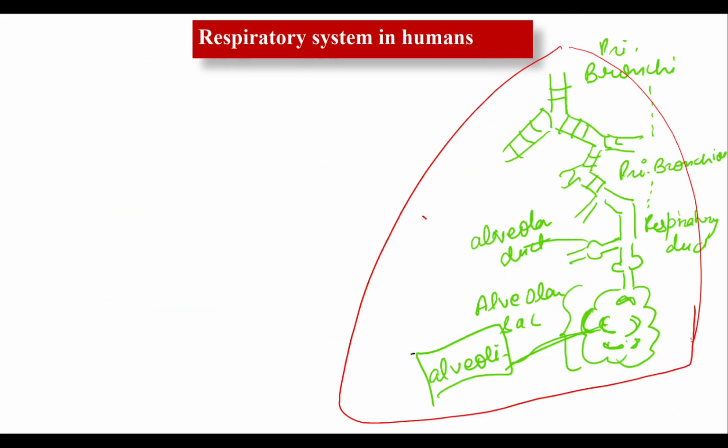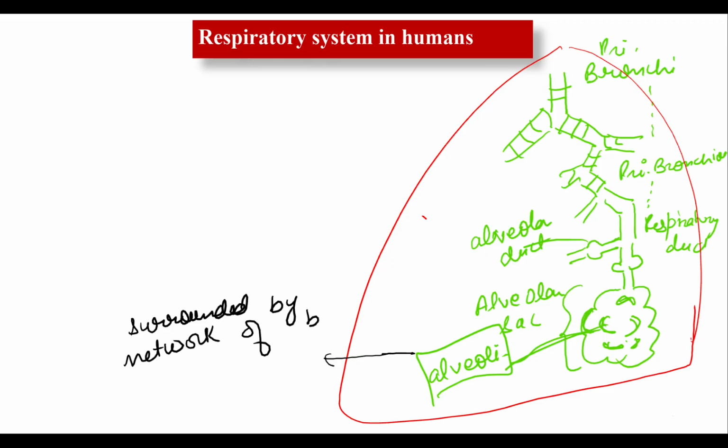Write one more important point, that the alveoli are surrounded by a network of blood capillaries. Did you get my point? That is, pulmonary capillaries, through which gas exchange occurs.